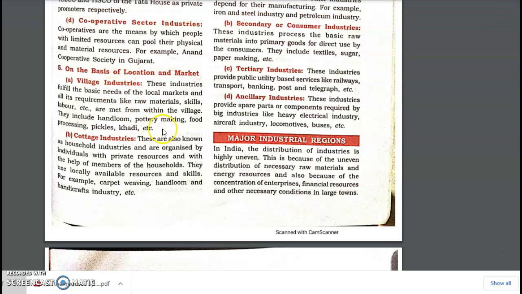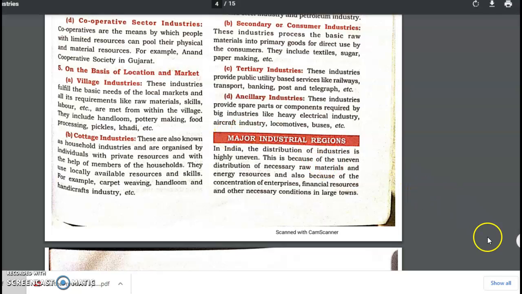These industries basically fulfill the basic needs of the local market, and all the requirements like raw material and skilled labor are met within the village. The industries can be pottery making, food processing, or the pickle industry.